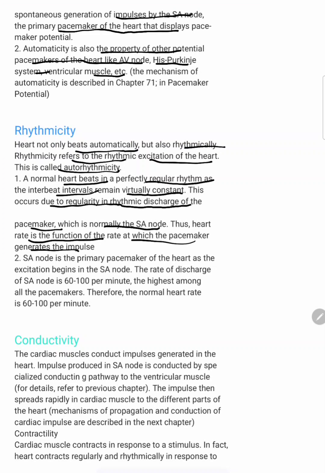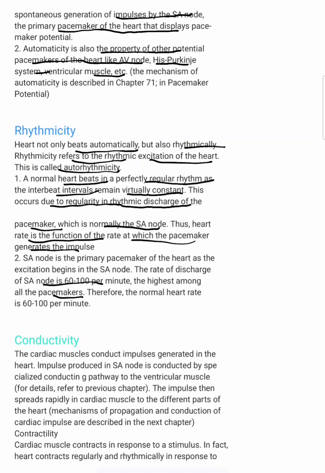SA node is the primary pacemaker of the heart as the excitation begins in the SA node. Okay, it is a primary pacemaker because excitation starts in the SA node. Then the rate of discharge of SA node is 60 to 100 per minute, the highest among all the pacemakers. Therefore, the normal heart rate is 60 to 100 per minute. This pacemaker causes the automatic and rhythmic beating. So the pacemaker SA node automatically and rhythmically beats, which helps to produce 60 to 100 beats per minute. It will be decreased or increased only in a diseased condition.